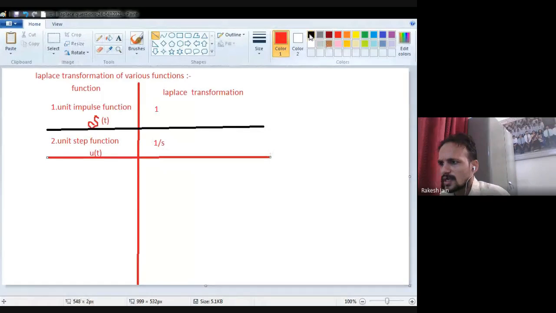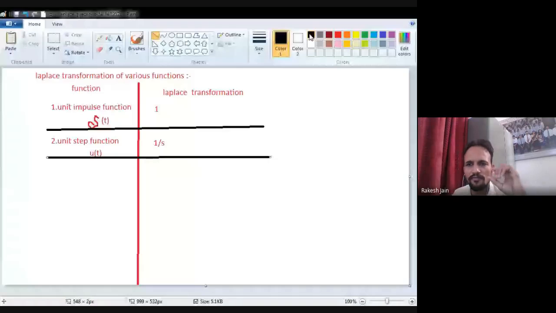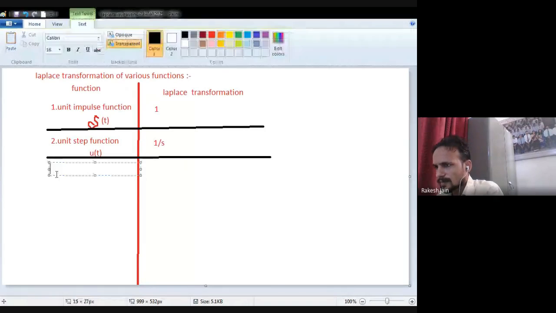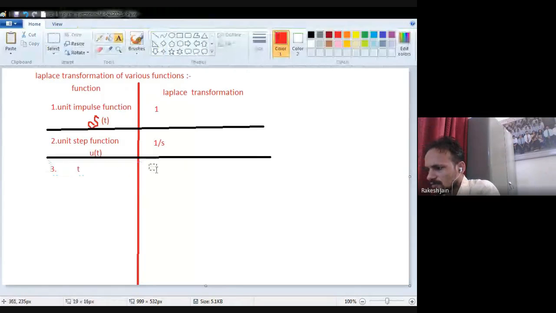Now the third one is the Laplace transformation of the function t. Let's suppose f(t) is equal to t. Then the Laplace transformation will be 1 divided by s square. If you want to find the Laplace transformation of t, then it will be 1 divided by s square.